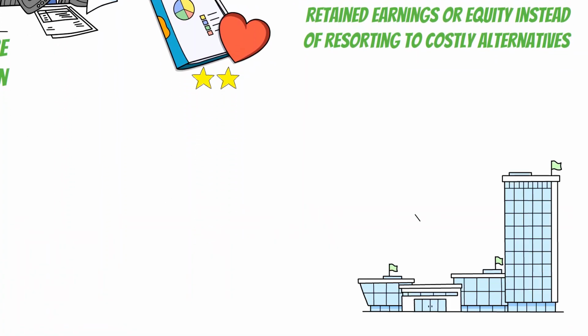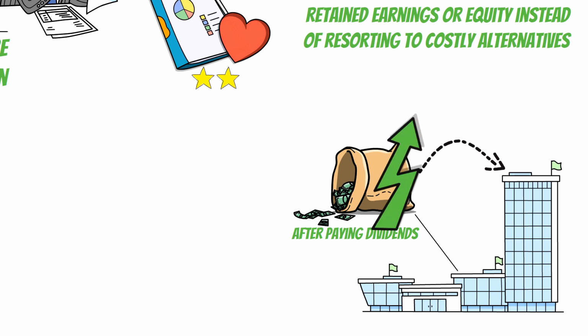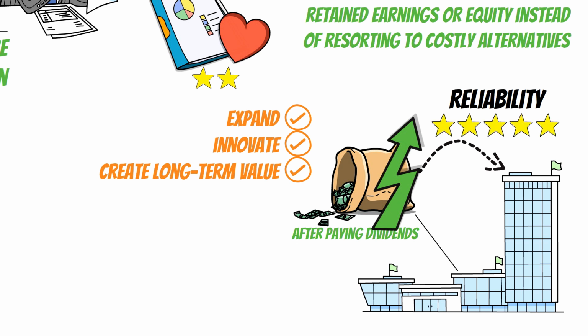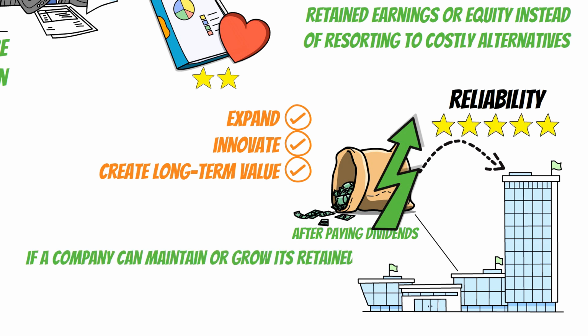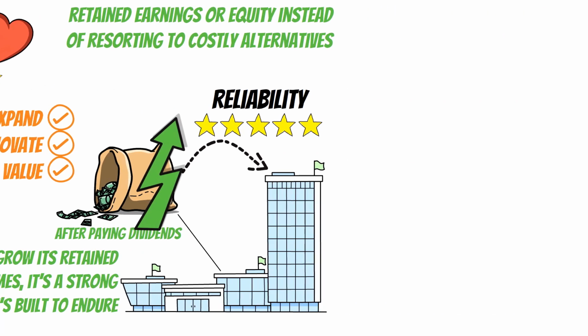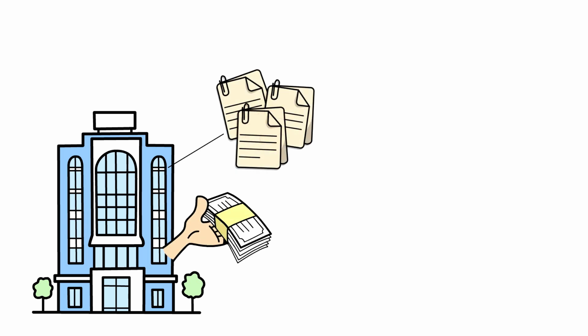Speaking of retained earnings, their consistent growth is one of Buffett's favorite indicators. This metric tells the story of a company's profitability and its ability to reinvest in the future. When a company grows its retained earnings, it's not just earning money. It's using those earnings to expand, innovate, and create long-term value. What makes this rule so powerful is its reliability, especially during challenging economic periods. If a company can maintain or grow its retained earnings even in tough times, it's a strong signal that it's built to endure.